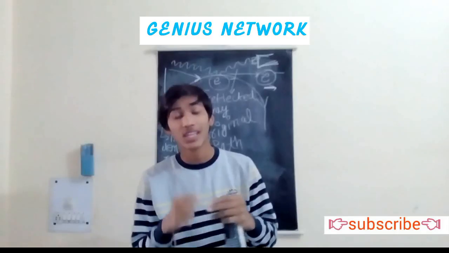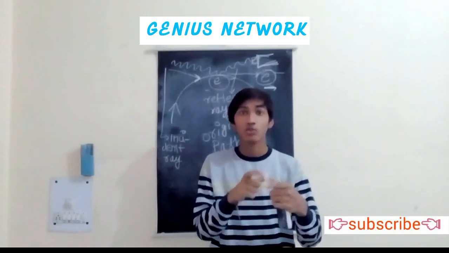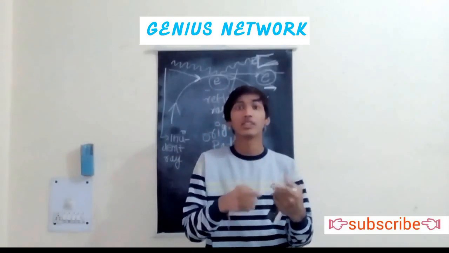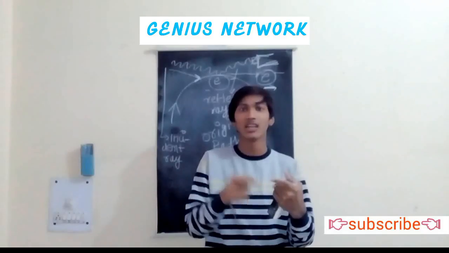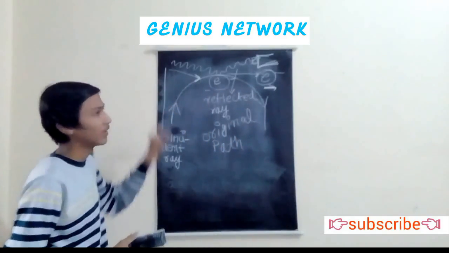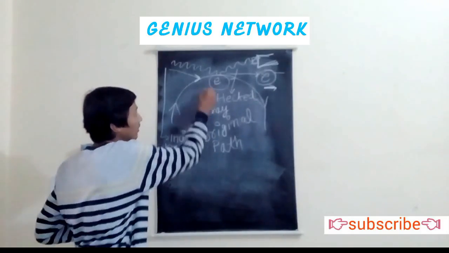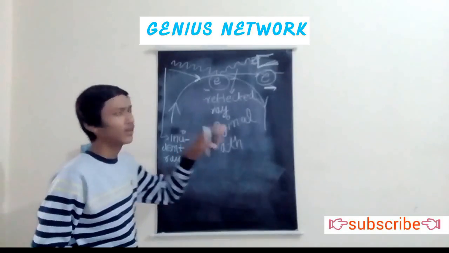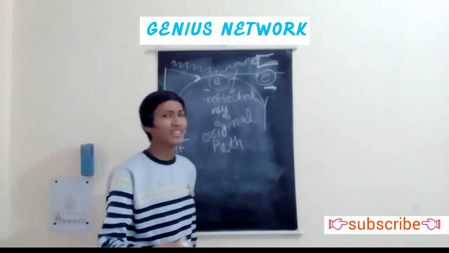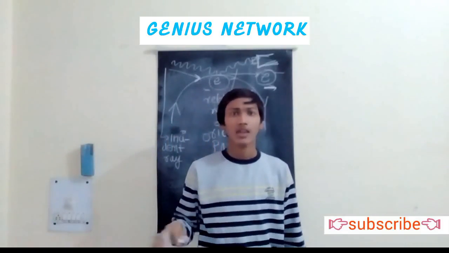If you want to find out the thickness of the paper, then you use a meter stick which has units smaller than the thickness of the paper. So here we use a shorter wavelength. If we use a longer wavelength, we will not be able to trace the location of the electron, but we can calculate its momentum. But now, what is the significance of this Heisenberg uncertainty principle in today's life?